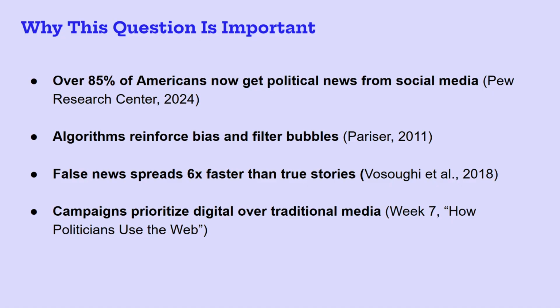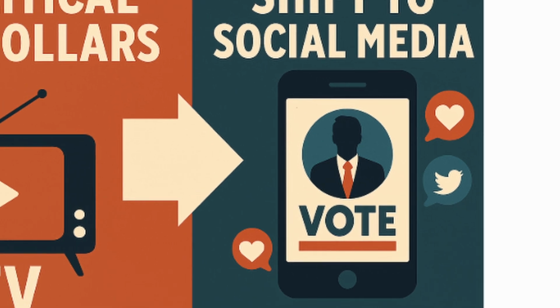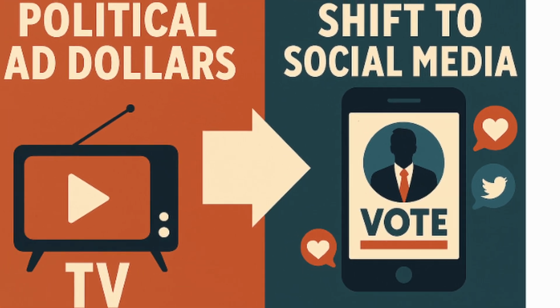Even more troubling, a 2018 MIT study found that false news spreads 6 times faster than real news. Now, campaigns know this. That's why they've shifted ad dollars from TV to digital, as discussed in our Week 9 module on campaign strategy and platform analysis.